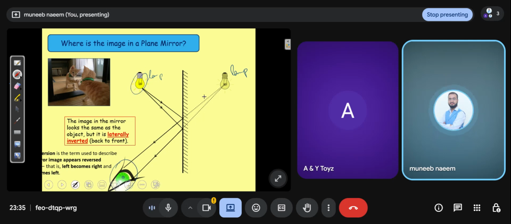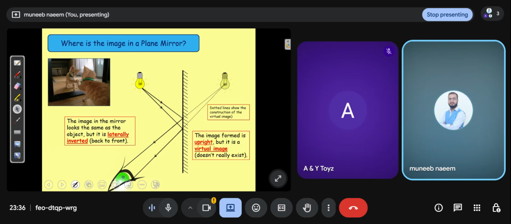Our eye sees the lamp behind the mirror. The distance from the object to the mirror and from the mirror to the image are equal. The image formed is upright, but it is a virtual image, it doesn't really exist. This is the virtual image.